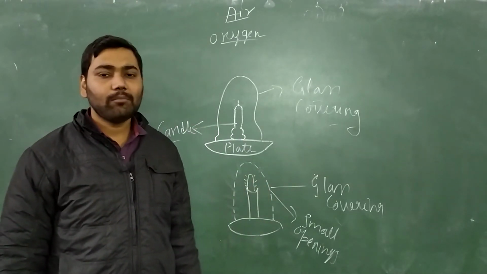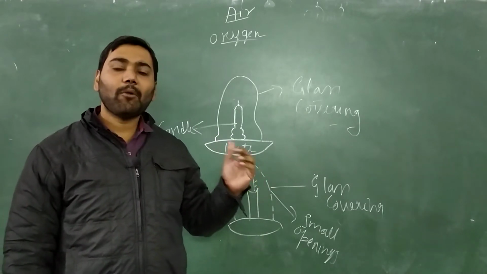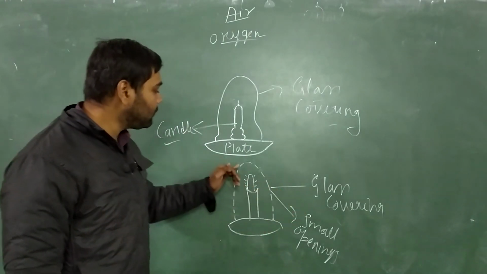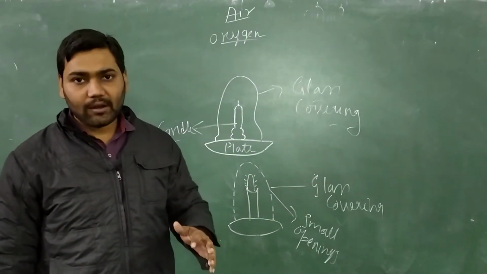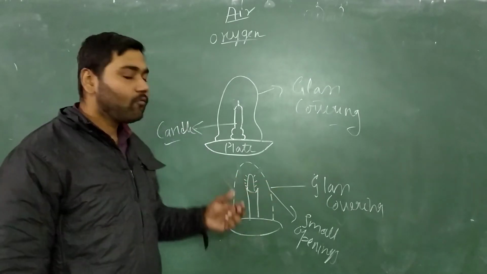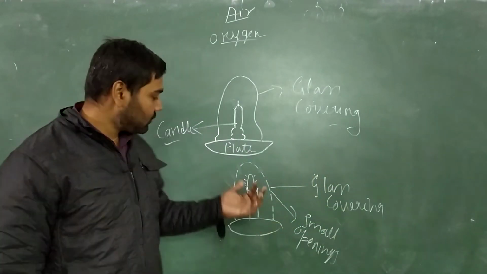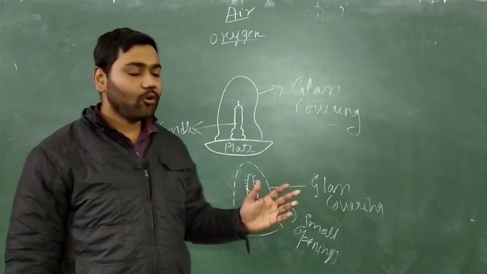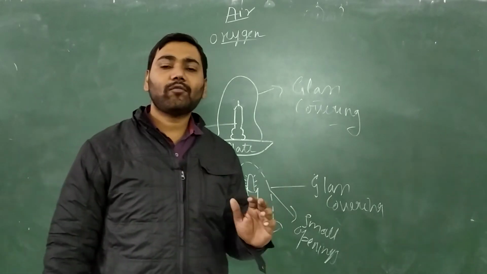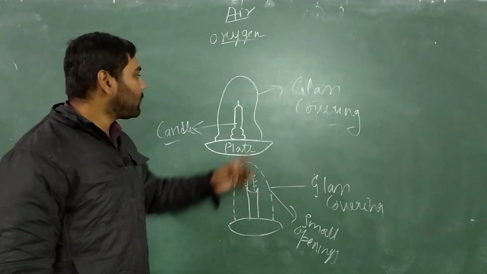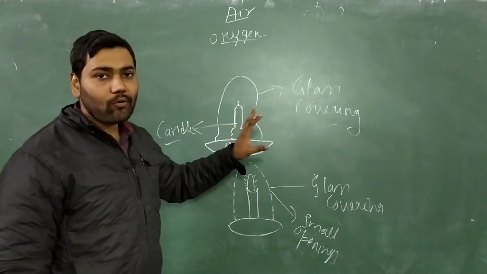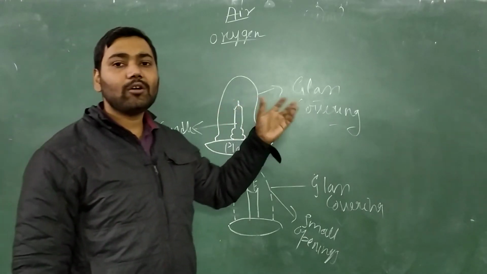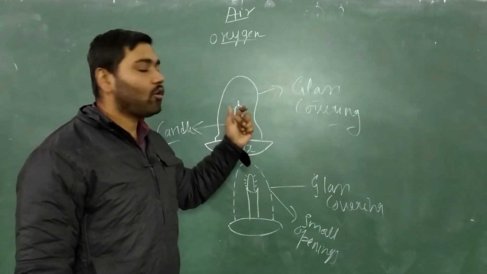Why will it keep on burning? Because the amount of oxygen will remain equal every time. Why? Because of these holes, the air will come inside the glass covering, and the candle will keep on burning, okay. Why? Because it will get oxygen at regular intervals of time, so it will not blow off. But in the earlier case, the total amount of oxygen present inside the glass covering is taken by the candle, and when that oxygen is finished, it will blow off.